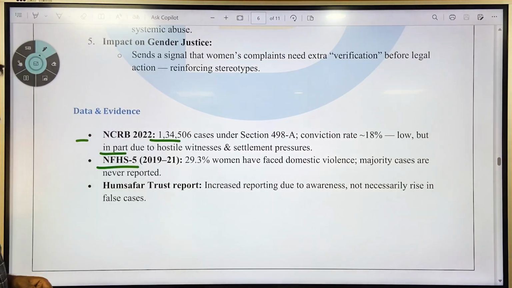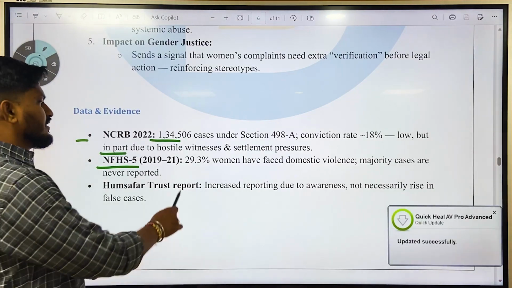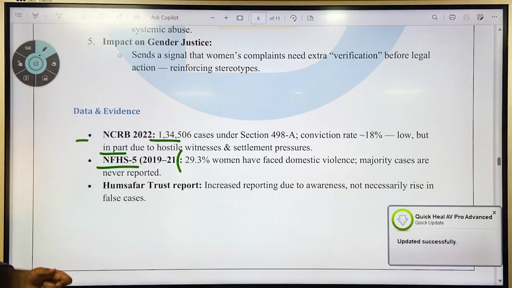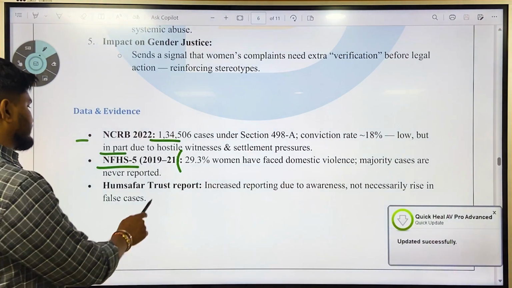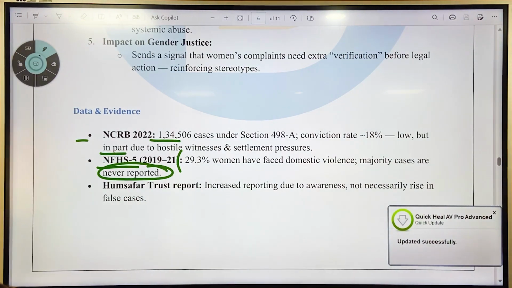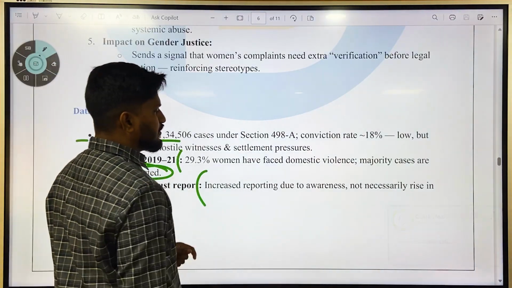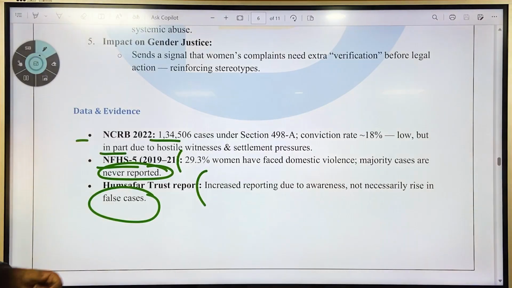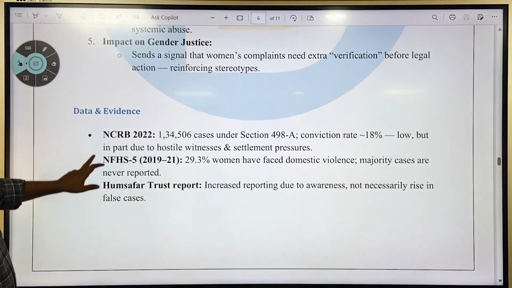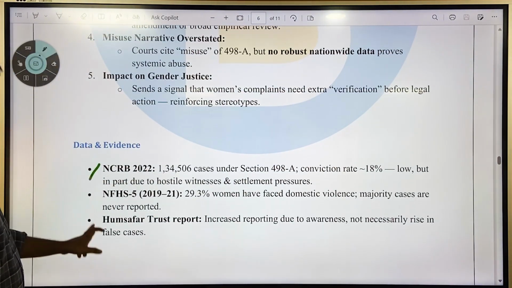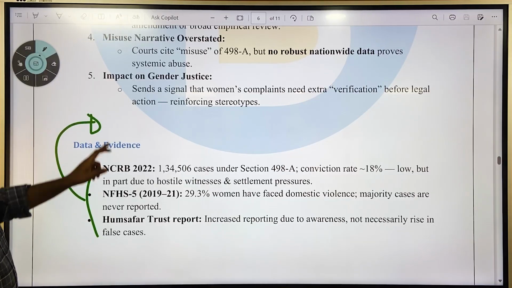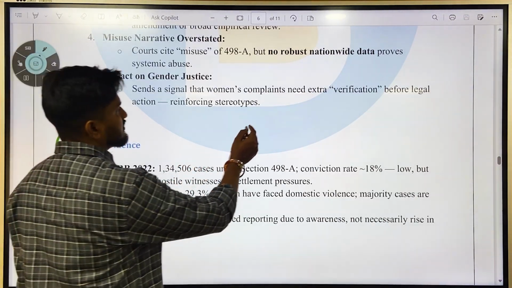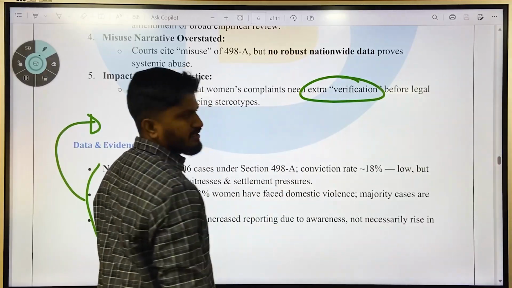The National Family Health Survey 5 of 2019-2021 says that 29.3% of women have faced domestic violence, and the majority of cases are never reported. And the Humsafar Trust report says that increased reporting is due to awareness and not necessarily a rise in false cases. So they say that this data suggests that the two month cooling off period is not necessary, and this extra verification of women is also not necessary.